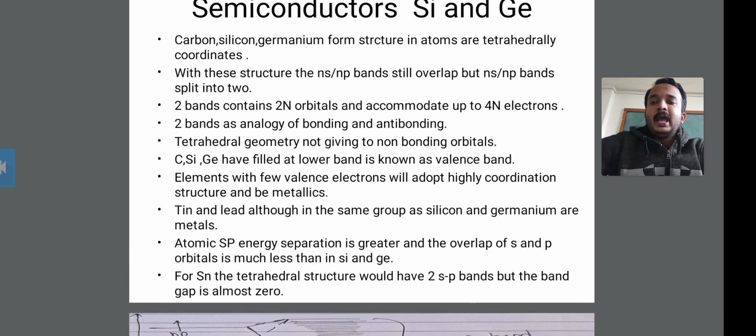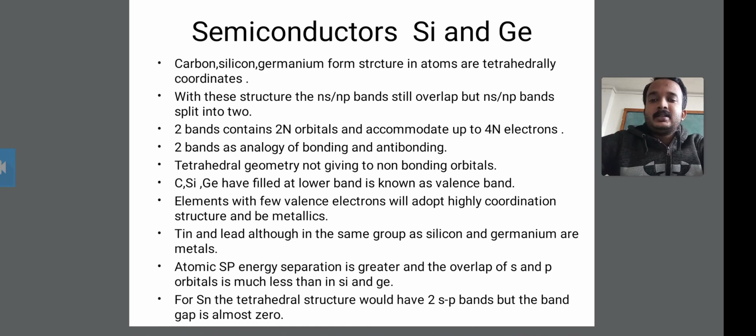Okay, then the atomic s-p energy separation is greater, and the overlap of the s and p orbitals is much less than in silicon and germanium. Therefore the atomic s-p energy separation is greater, and the overlap of the s and p orbitals is much less than in silicon and germanium.